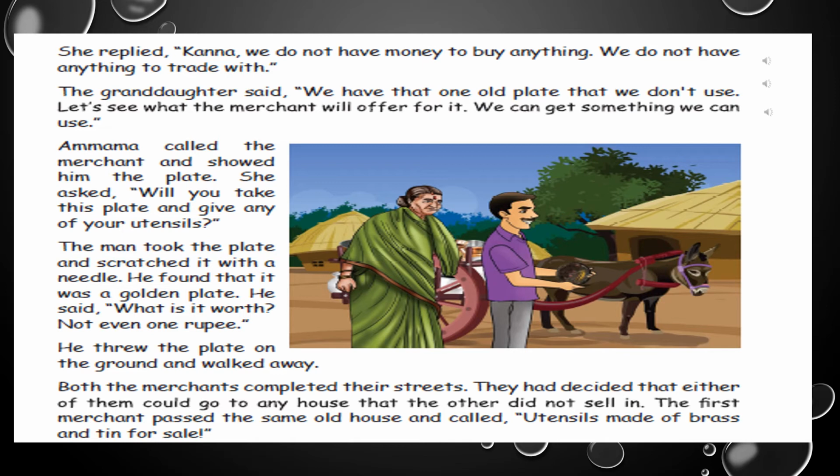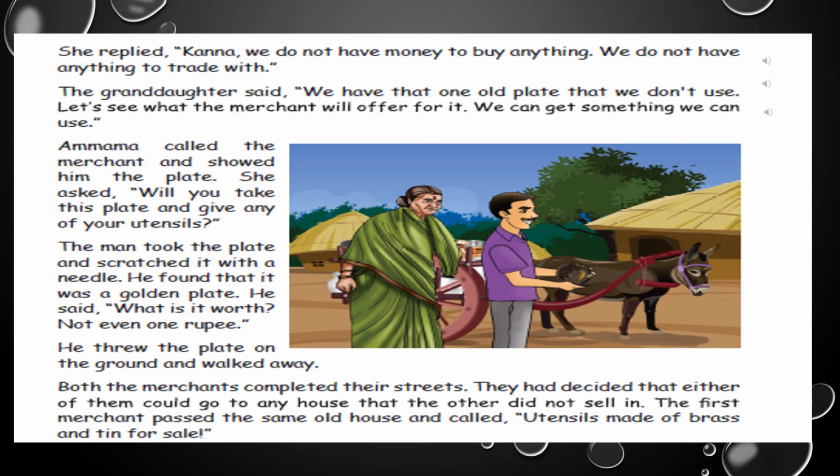The man took the plate and scratched it with a needle. He found that it was a golden plate. He said, what is it worth? Not even 1 rupee. He threw the plate on the ground and walked away. Both the merchants completed their streets. They had decided that either of them would go to any house that the other did not sell in. The first merchant passed the same old house and called, utensils made of brass and tin for sale.